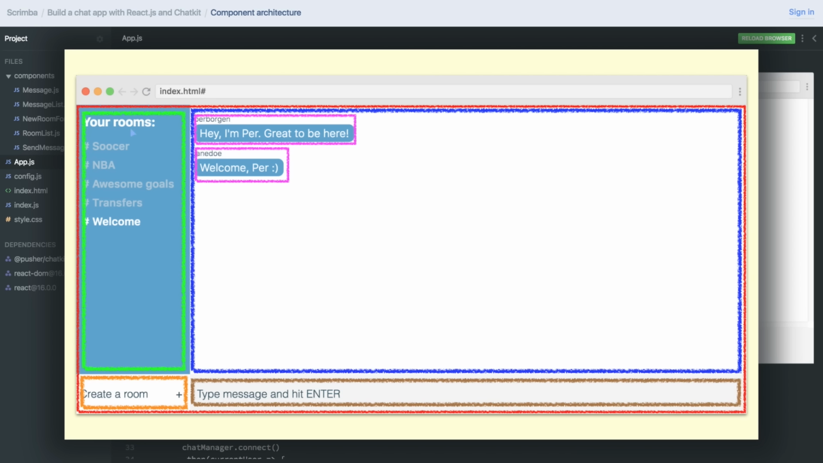And you could actually also make the case that this RoomList component should have children as well, because it has a list of rooms here. And you could even extract this title here in a component. It's basically not written in stone.